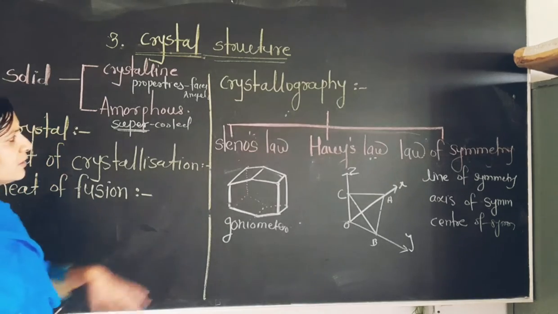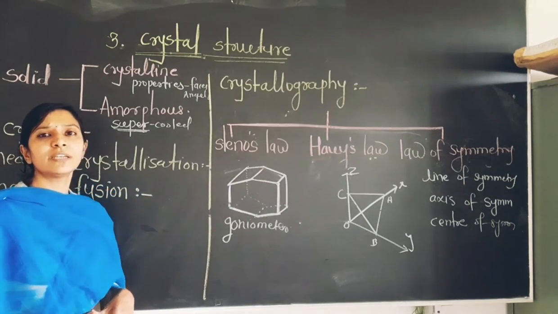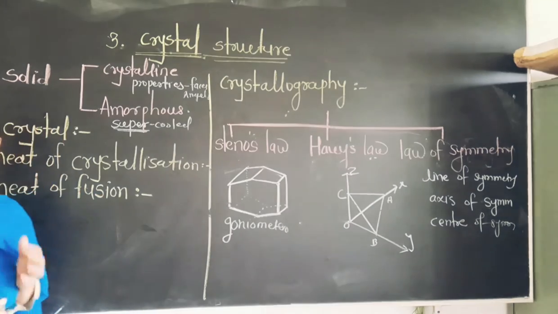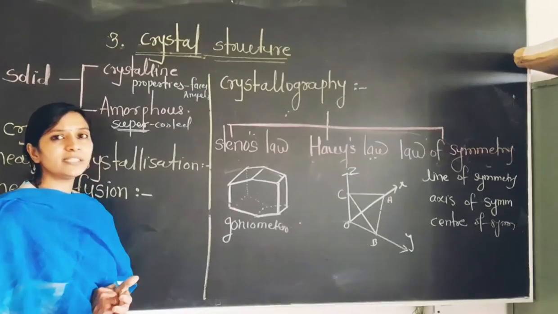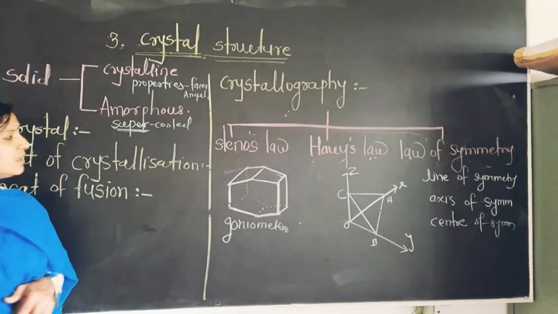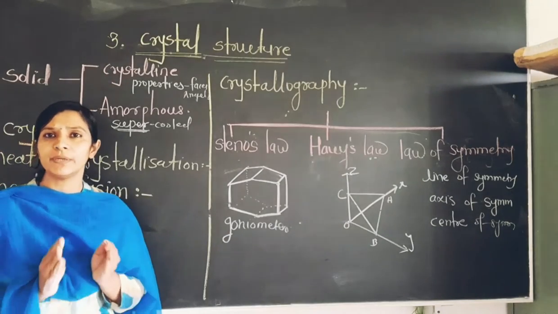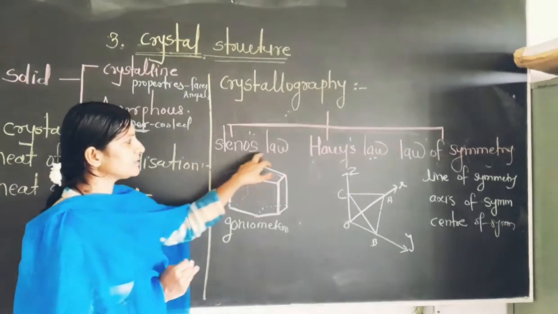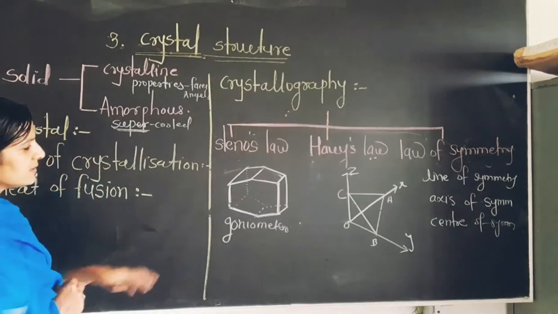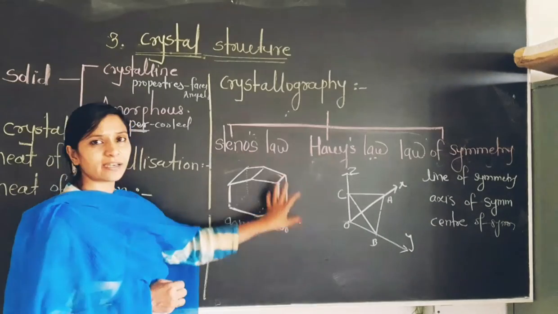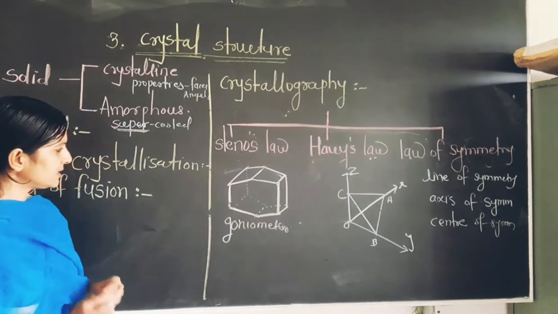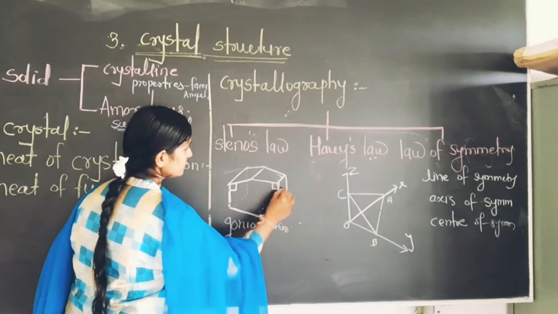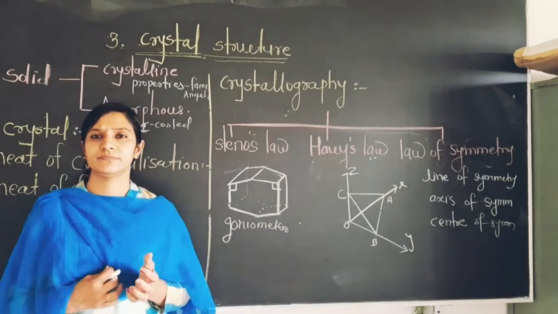So friends, look toward Steno's law. Steno was the eminent scientist who established this law, and this law is nothing but the law of interfacial faces or angles. Now look friends, this is one of the crystal diagrams I drew here for simplification, and here are 2 faces of a crystal.